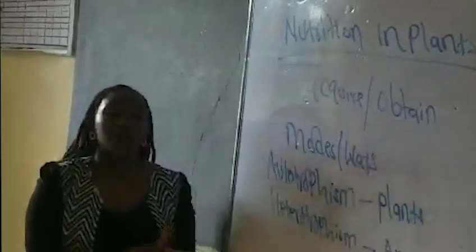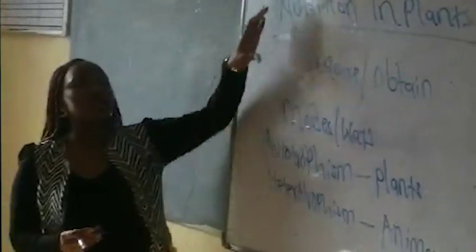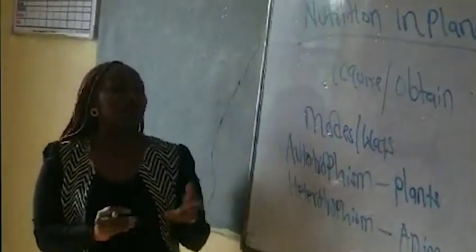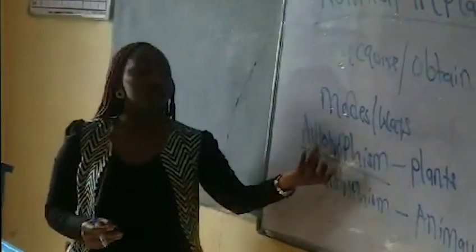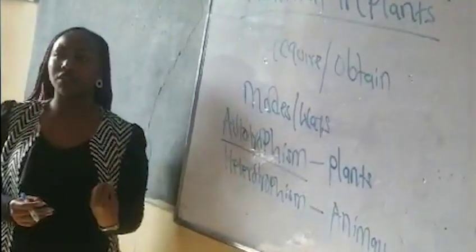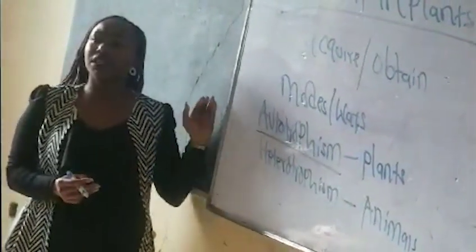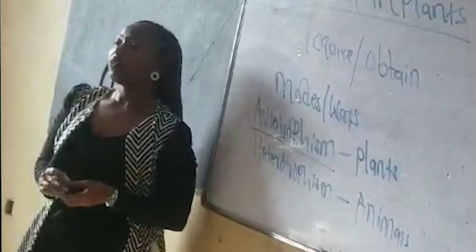Yes. Because our topic today is nutrition in plants, we are going to discuss autotrophism. We want to see how plants manufacture their own food. In which process do they manufacture their own food? Are we getting the point?